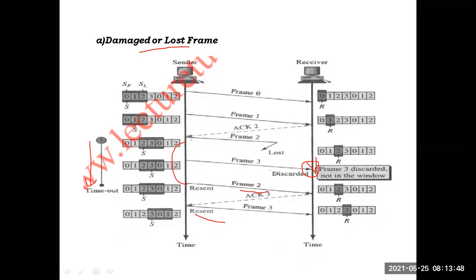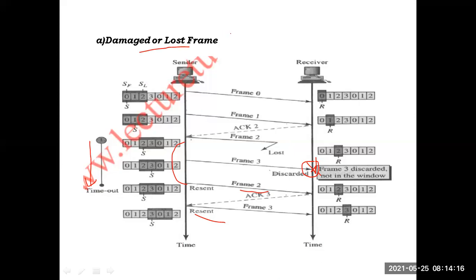Whenever any frame is missed, even though other frames are successfully received, the receiver does not accept the other frames either. So the sender has to retransmit all the frames from that frame 2. That is the go back. He goes back to that last frame and retransmits all the frames from that missed one.